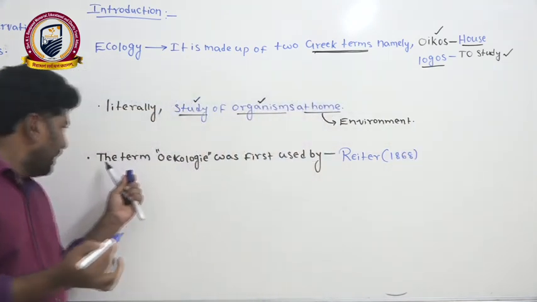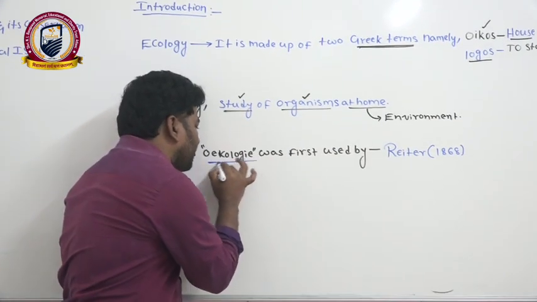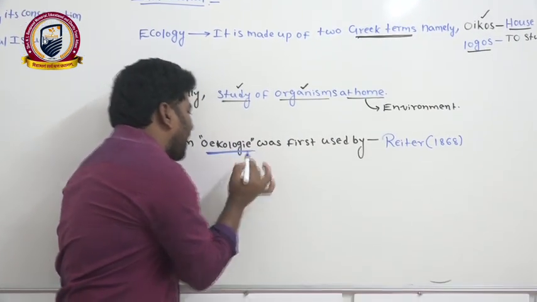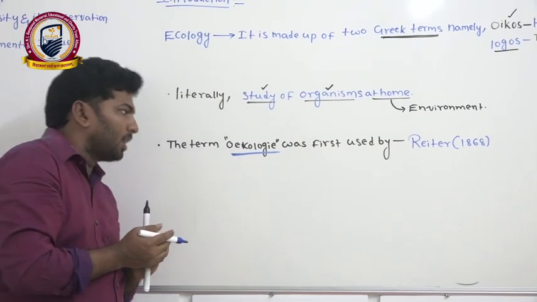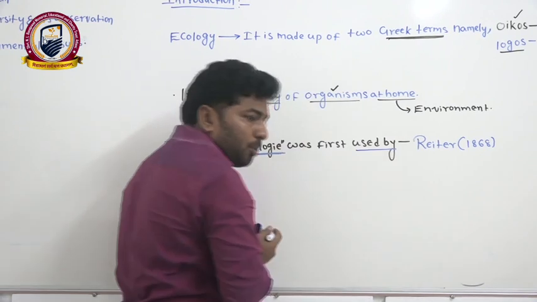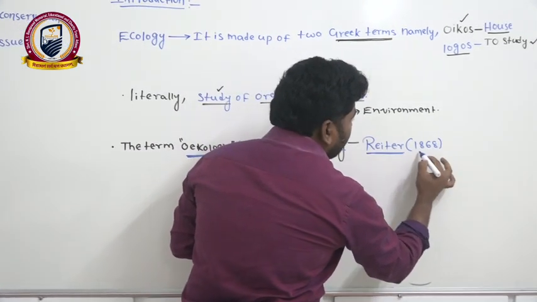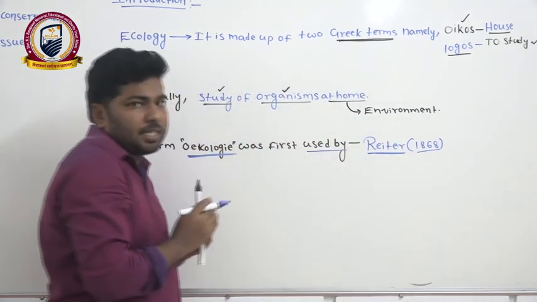Right? Now you can see the term oikology. First, the term ecology is derived from the name oikology. Oikology was first used by the scientist writer in the year 1868.